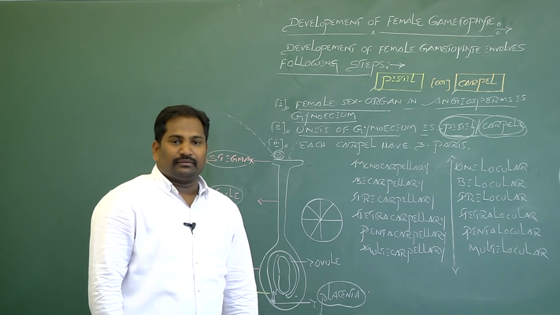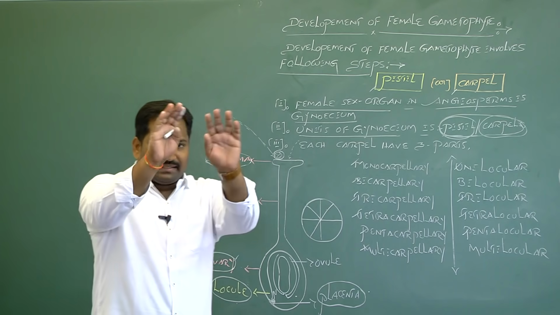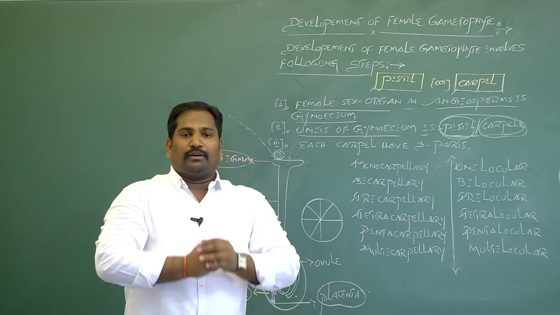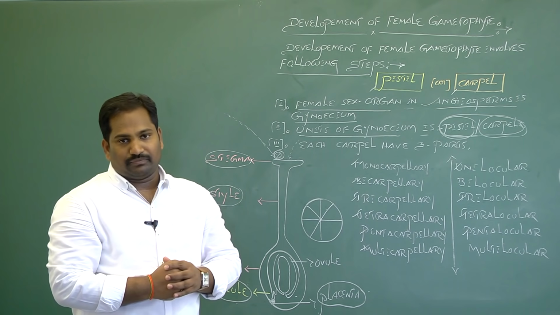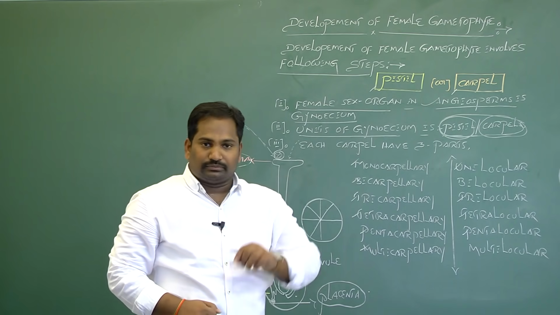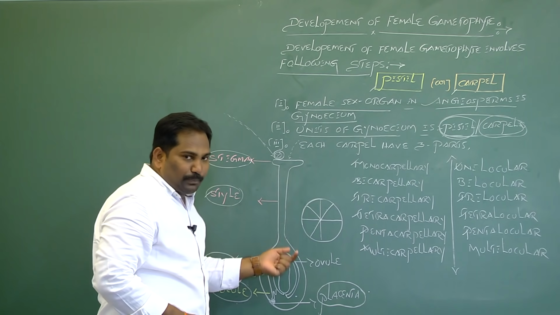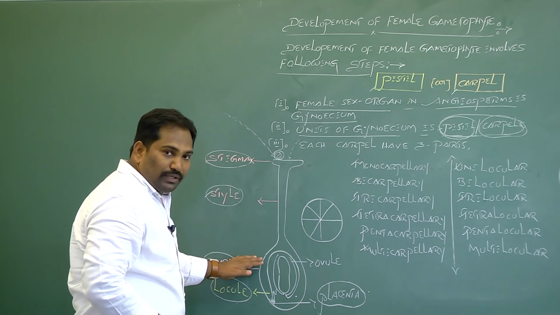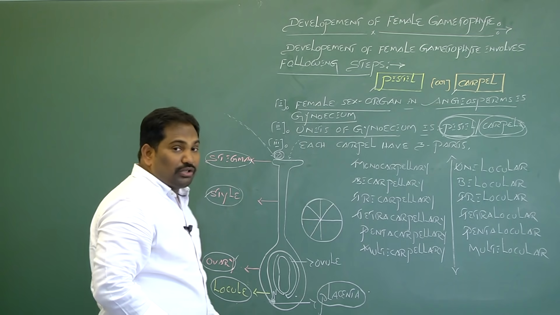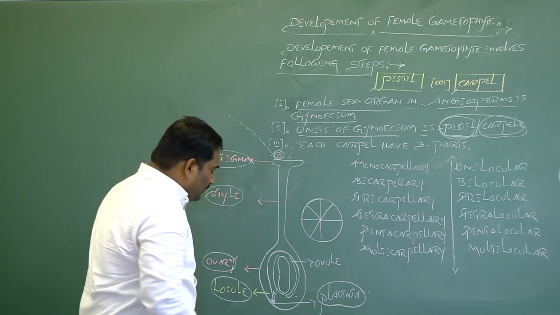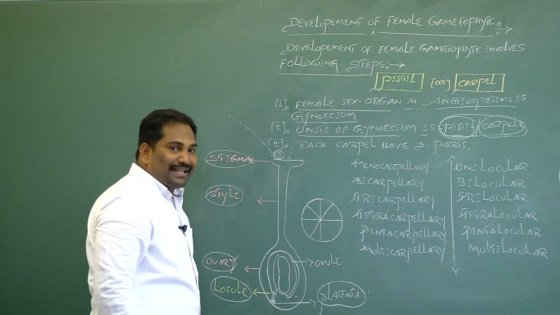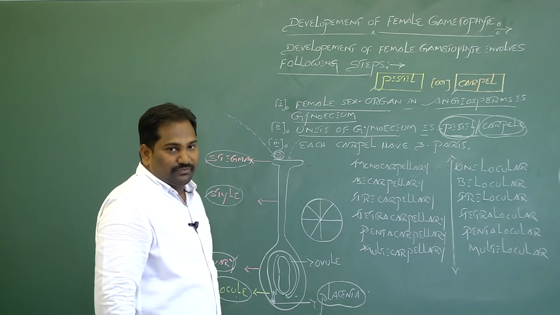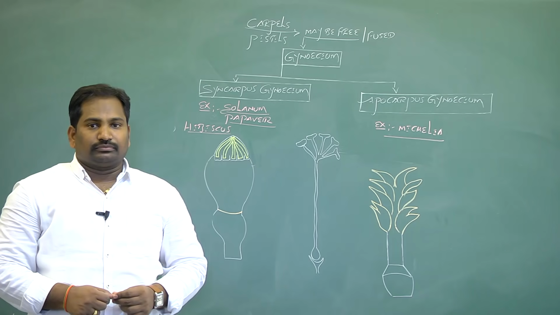Once again, I repeat, in a bisexual flower, the innermost or fourth whorl is called gynoecium. Gynoecium is a female sex organ. The units of gynoecium are called carpels or pistil. Each carpel has three parts: stigma, style, ovary. Ovary has chambers called locules. Locules have a parenchymatous tissue called placenta. Many ovules are attached to the placenta of locules. This phenomenon is called placentation.